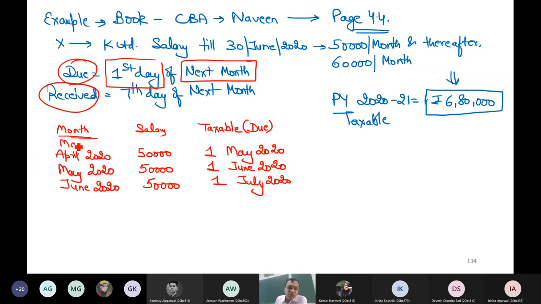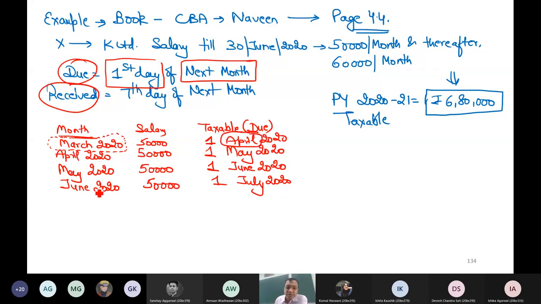The month of March 20, as a layman, I can say that it is not in my year. If you don't talk to me for the purpose of the Income Tax Act, I will say that no, March 20 is not in my year. But when as an expert of tax you study the provision, you will say that your March salary is not taxable in March 20. It was not taxable last year because it will become taxable in April 20, and April 20 is in your year.